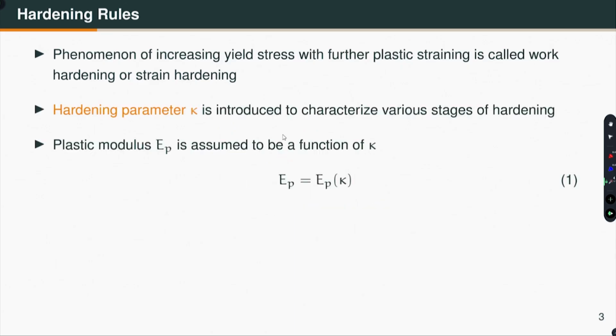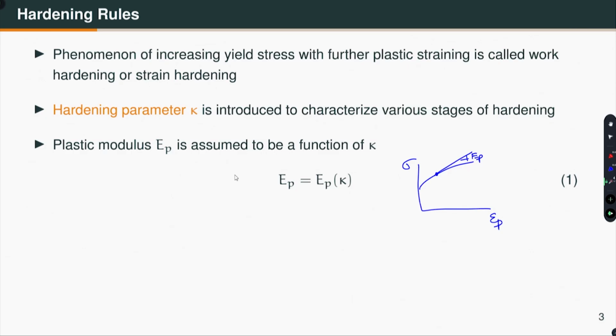So how do we handle this hardening? Typically, we introduce a parameter called kappa, the hardening parameter, to characterize various stages of hardening. You remember from the previous lecture we talked about the plastic modulus, which is the slope of the tangent to the sigma and epsilon p curve. It looks something like this. The slope of this is the plastic modulus E sub p. E sub p is assumed to be a function of the hardening parameter kappa.